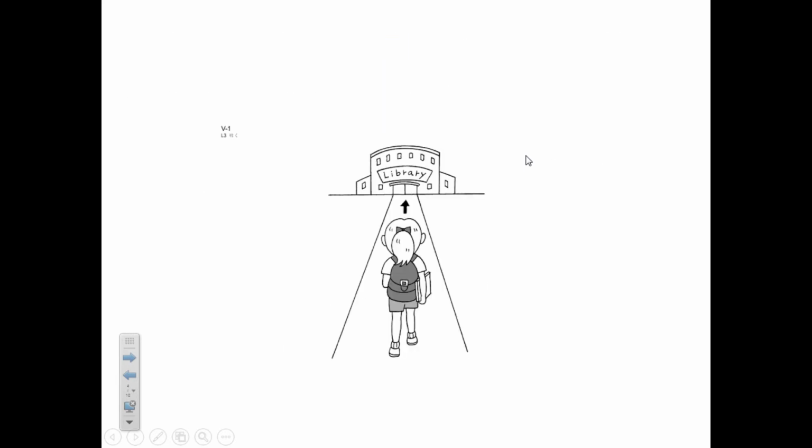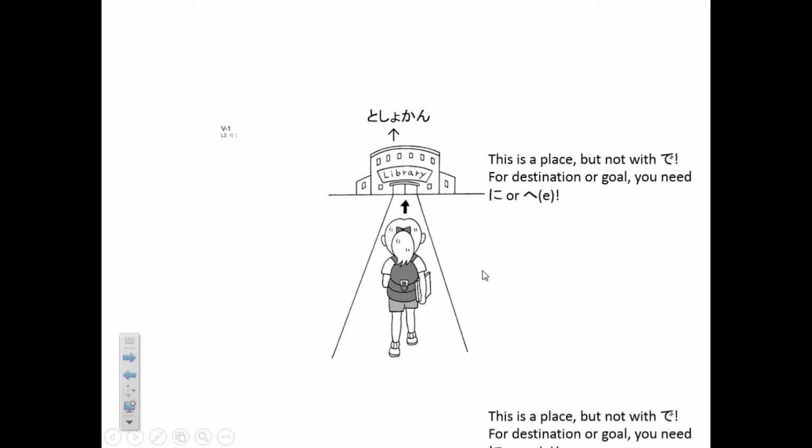Okay, I said for place you put de, but this is a different case. For 行く to go, 来る to come, 帰る to go back, when you use them, the place is marked with different particles. For example, when you go to the library, 図書館, if you want to add the word to this verb, to go, it's not de. This place is more like a destination or goal. So it's not the place where you do the action. You're moving from one place to another.